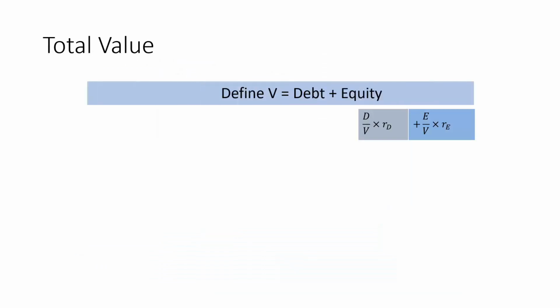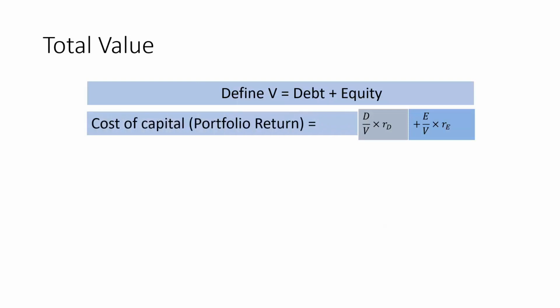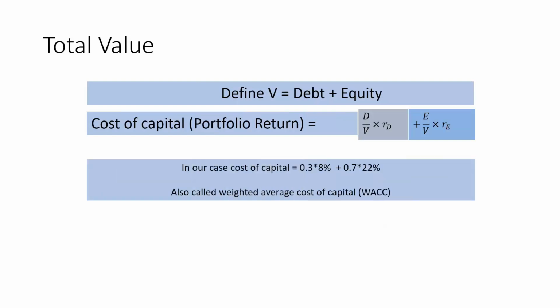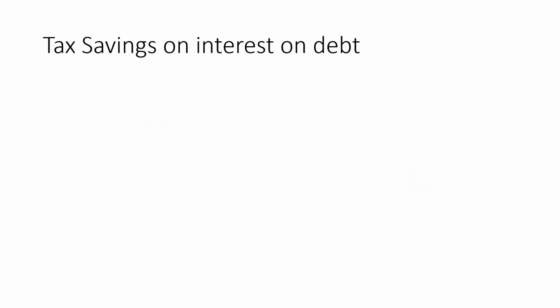Now, total value is defined as debt plus equity. The cost of capital, which is also the portfolio return for the company, is the contribution of the debt, which in our case was 30%, times the return on debt, plus the contribution of equity, which in our case was 70%, times the cost of equity, which was 22%. And that gives us that weighted average cost of capital.